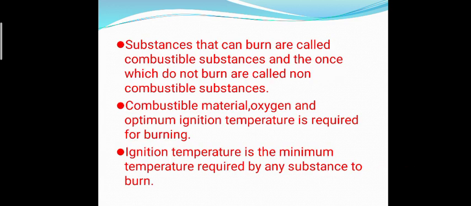The substances that can burn are called combustible substances, and the ones which do not burn are called non-combustible substances. Combustible material, oxygen and optimum ignition temperature are the conditions which are necessary for burning. Ignition temperature is the minimum temperature which is required by any substance to burn.